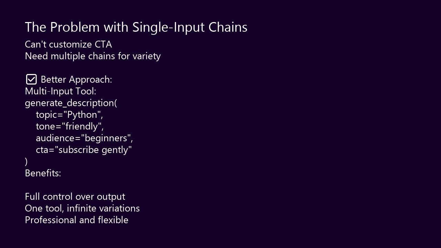The solution is to expand your prompt template with multiple variables. Instead of just topic, we add tone, audience, and call-to-action style. Now one chain can generate any type of description. You control the output by changing the inputs. This is the first step from chain to tool, making it flexible and reusable.